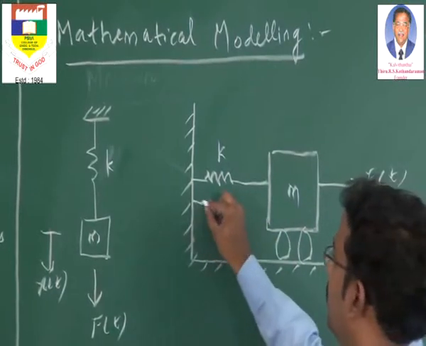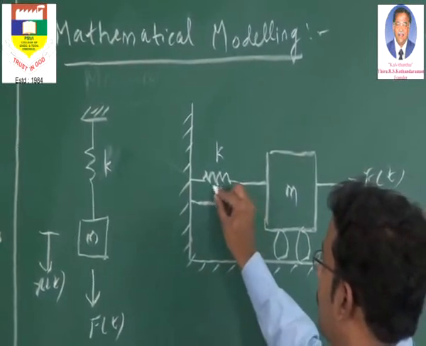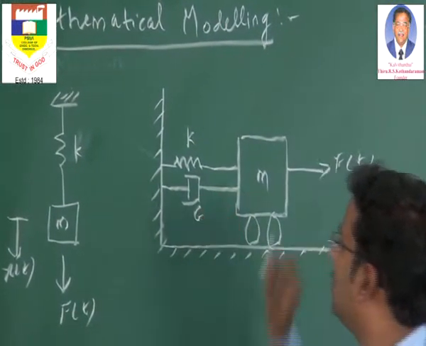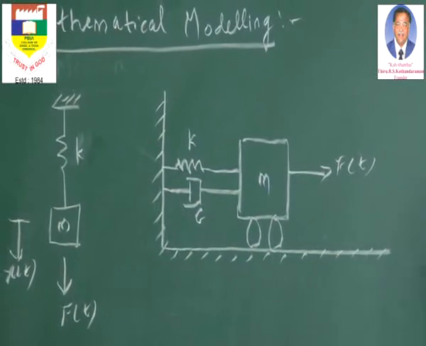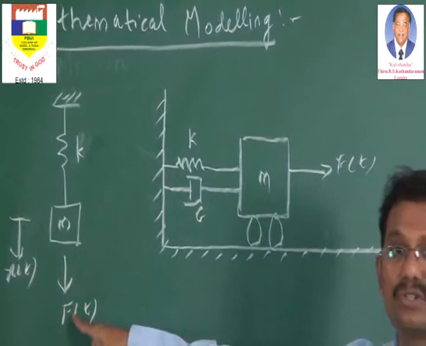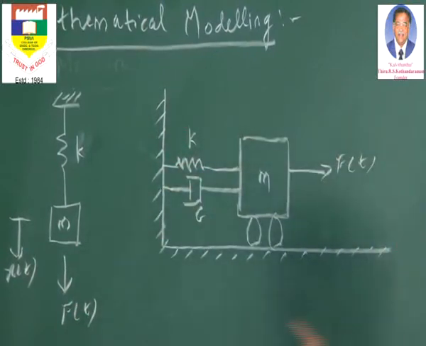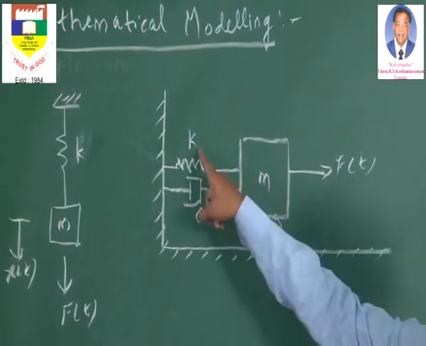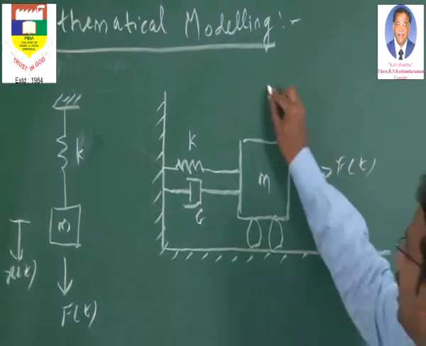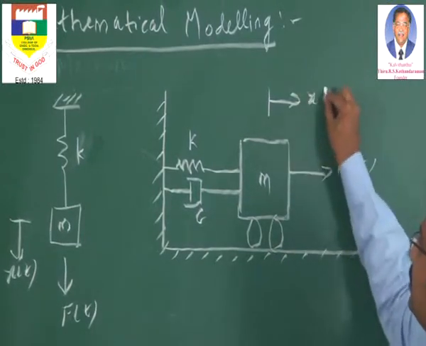Here I have to introduce one more term called the dashpot arrangement. What is this dashpot arrangement? We will see a little later. Now you see here, this is the mass, it is subject to some external force. Now we have modeled this into a spring mass dashpot arrangement. This is the mass, this is the spring, this is called the dashpot, and this is the external force F of t, and the response will be in the right direction.